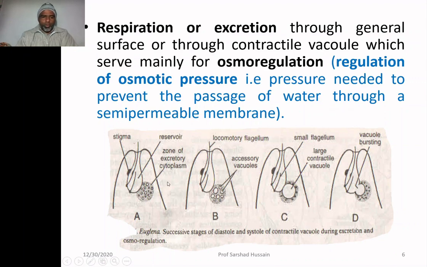If you look here, you can see how the contractile vacuole performs its function. So many small vacuoles carrying various materials to be excreted are coming together at a point. One vacuole joins with another, forming slightly larger vacuoles, and then all of them fuse into a very large contractile vacuole. This contractile vacuole will fuse itself with this portion. As a result, through this opening, the material will be excreted outside.